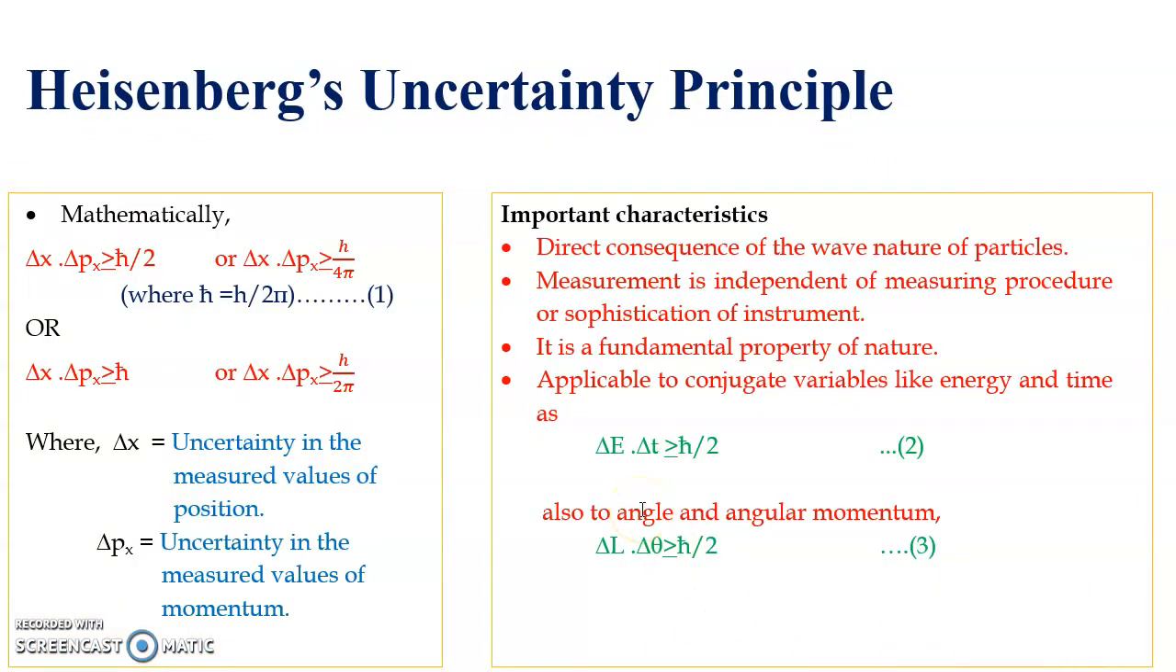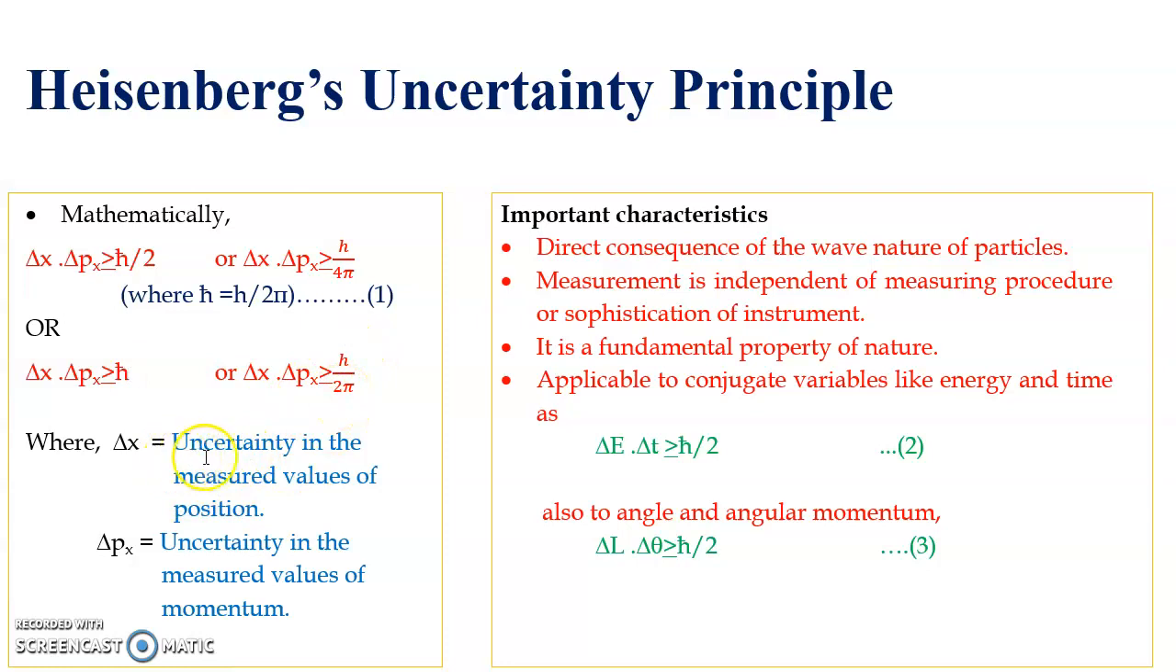Now, how can the uncertainty principle be explained mathematically? Mathematically we can say that delta x into delta px is greater than or equal to h cross by 2. H cross can be written as h upon 2 pi. In some books you will find that delta x and delta px are greater than or equal to h cross, which is also correct.